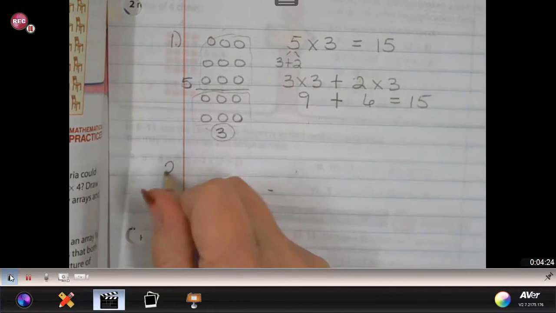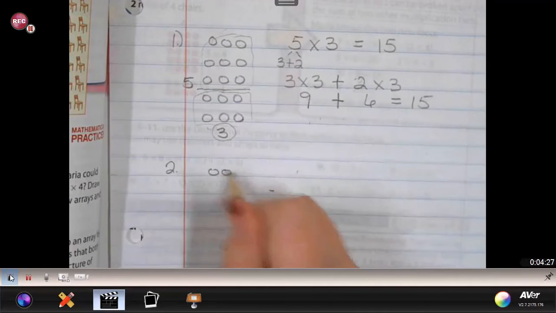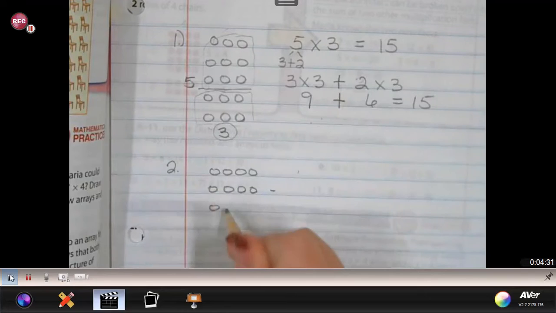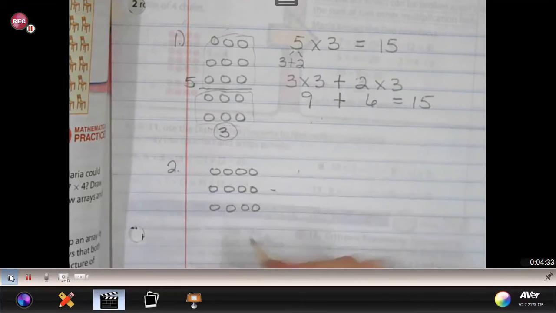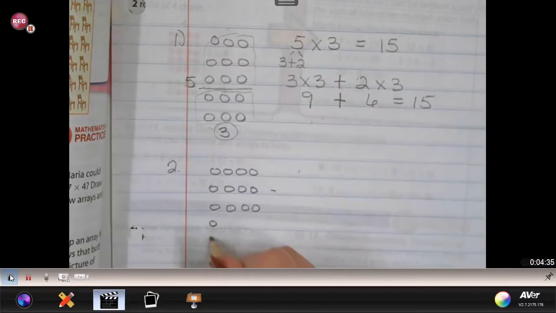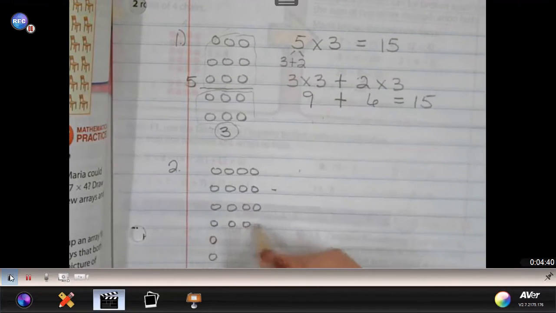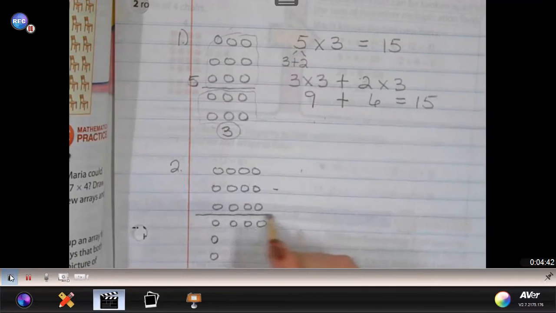So when I go to copy this onto my paper for number 2, I'm going to have 3 rows of 4, and I'm going to also have 5 rows of 4. And they're breaking it apart here.